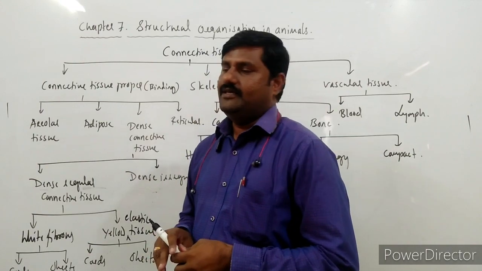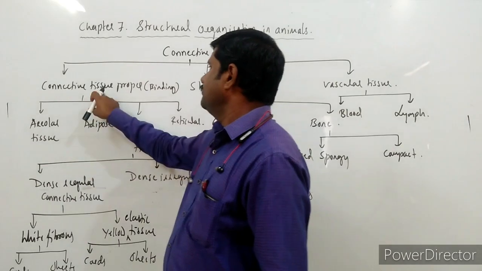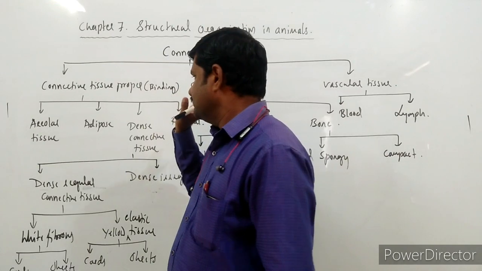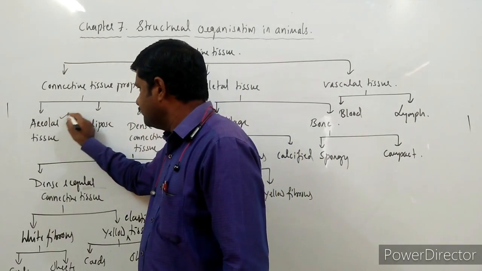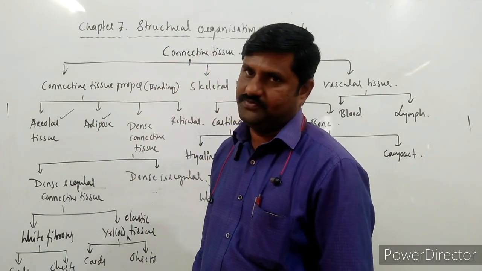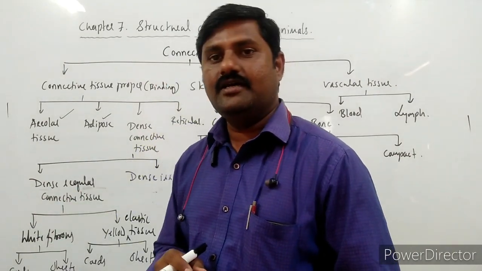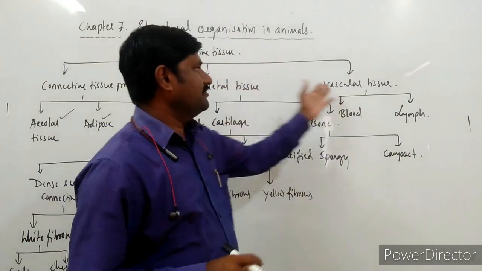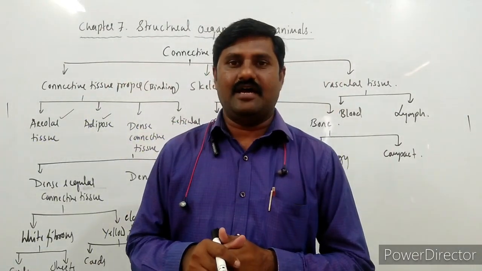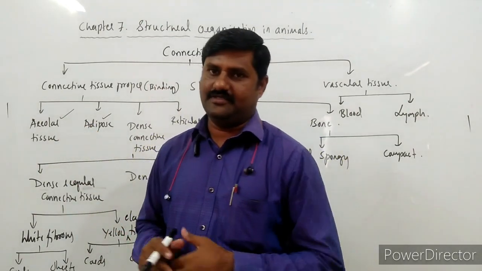And now we shall see what the different types of connective tissues are. Connective tissue proper is divisible into loose connective tissue, right? In that loose connective tissue we discuss areolar tissue as well as adipose tissue, right? Loose connective tissue and dense connective tissue, and next skeletal tissue as well as vascular tissue. This way also we can classify. So let us start with the areolar tissue. First one is areolar tissue itself.